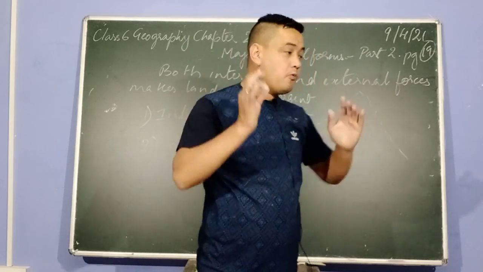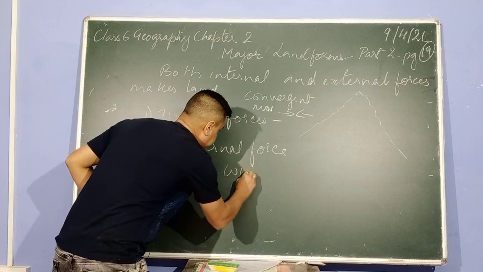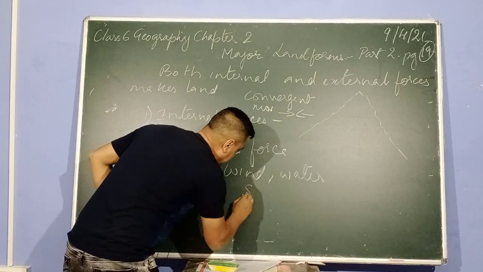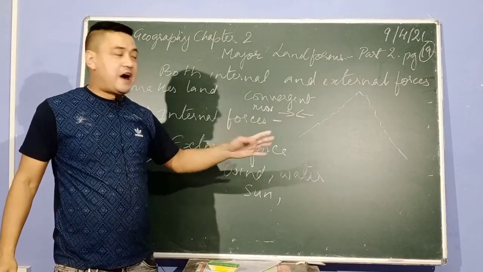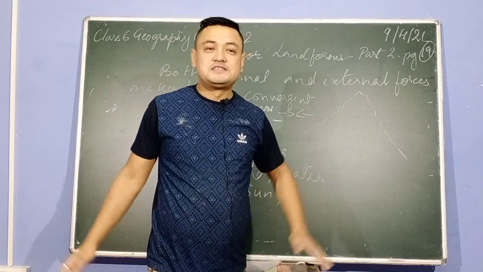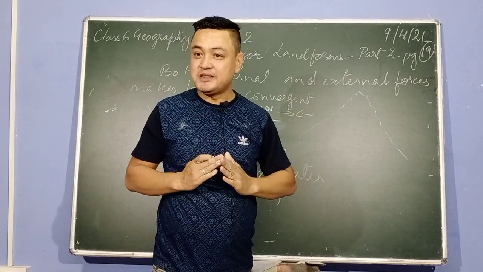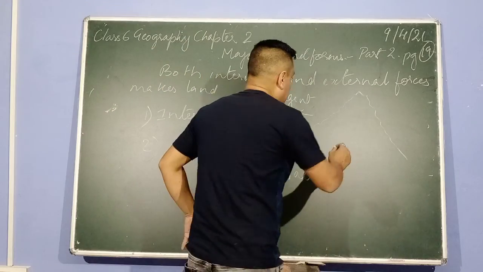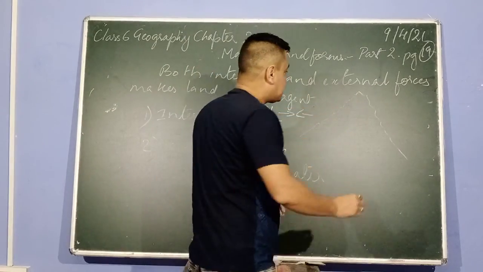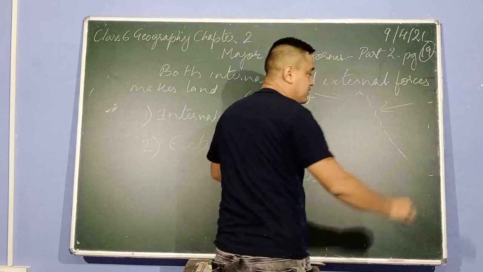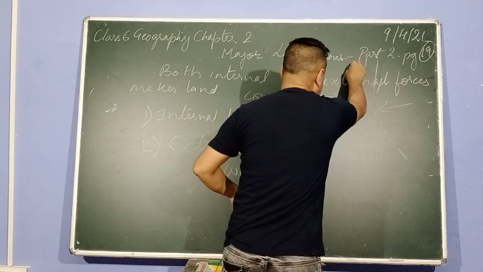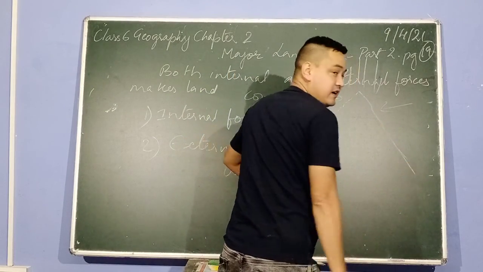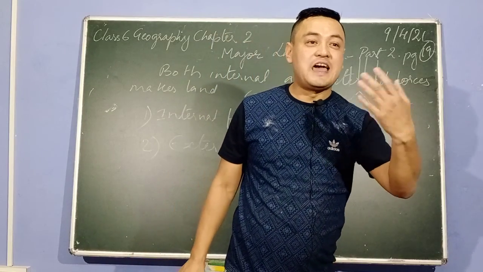Isn't that so? So what are external forces? These external forces are wind, water, and sunshine, which basically play a vital part in shaping the land. Remember that. The irregular or rough shape of the land is made smooth when the wind continuously hits the mountain, or when there is rainfall continuously. The irregular shape of the land is made smooth by the wind, water, etc. This is known as external forces.